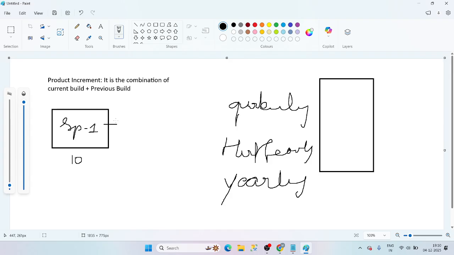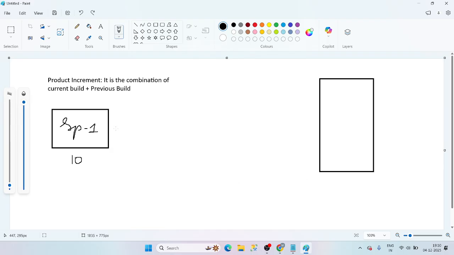Guys, please try to speak out when I ask you, and wherever you feel that you are not getting it, wherever you feel, Manoj, I didn't understand over there, just unmute yourself and ask me. Why? Because you are paying money. These classes are not for free. Wherever you didn't understand, just raise your voice and ask me. Manoj, I didn't understand over there, can you please repeat it? Yes, I will repeat it, guys, because these are very important topics.